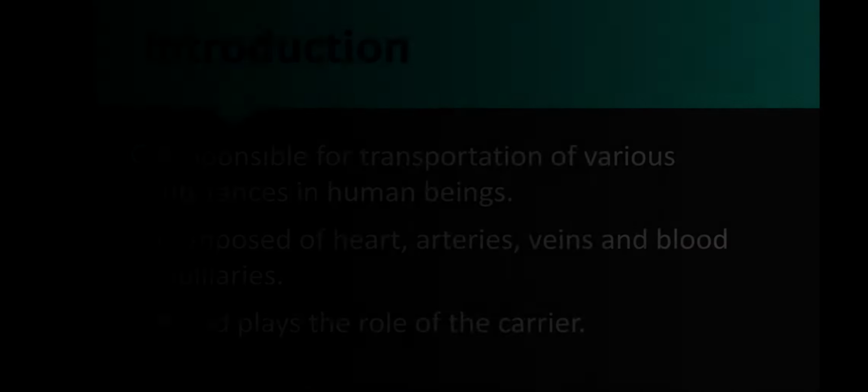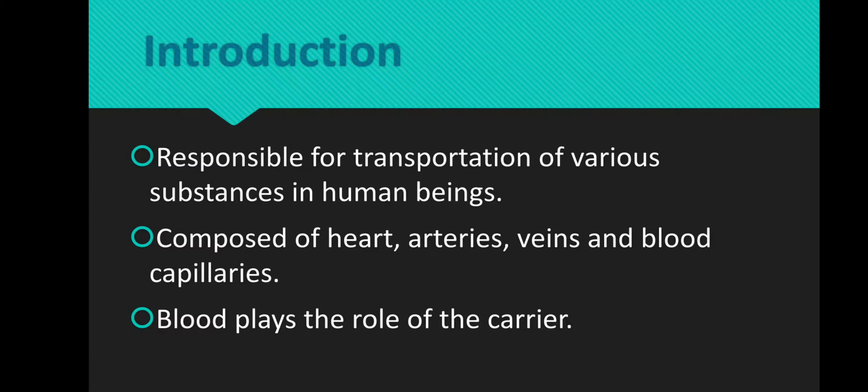Now, human beings, like any other multicellular organisms, need a regular supply of food and oxygen for their sustenance. This function is performed by a circulatory system or transport system. The circulatory system is made up of blood vessels that carry blood away from and towards the heart.